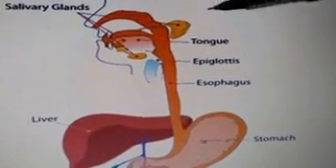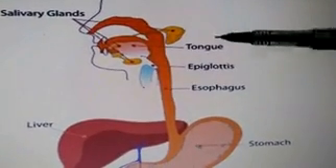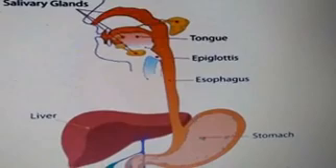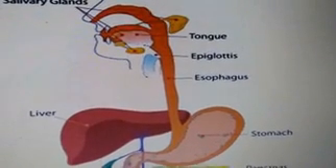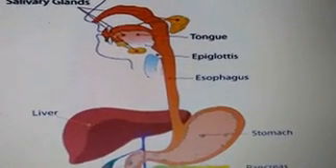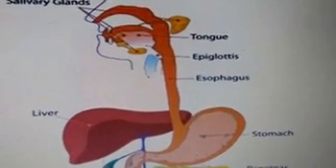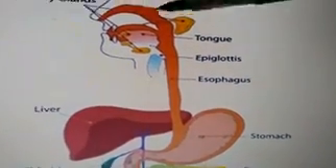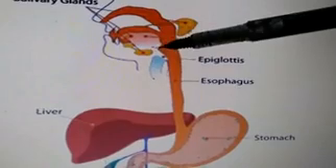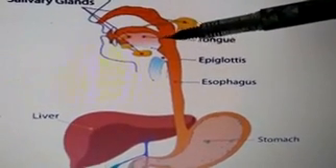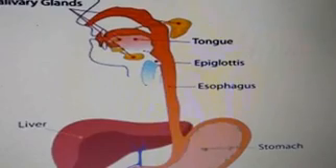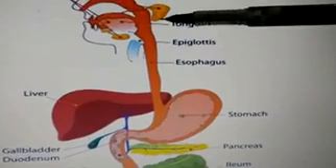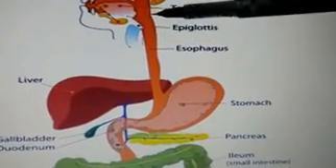The salivary glands in our mouth produce saliva, and saliva is a watery liquid. Saliva contains an enzyme called salivary amylase, which digests the starch present in food into sugar. The digestion of starch begins in the mouth itself. The food remains in the mouth only for a short time. The slightly digested food, called bolus, goes down to the food pipe or esophagus.